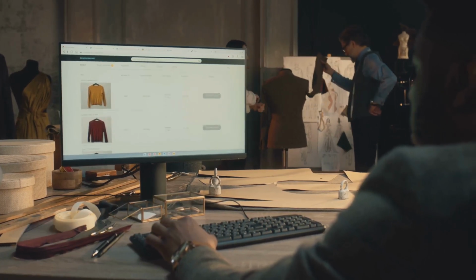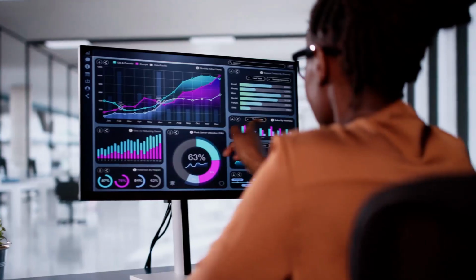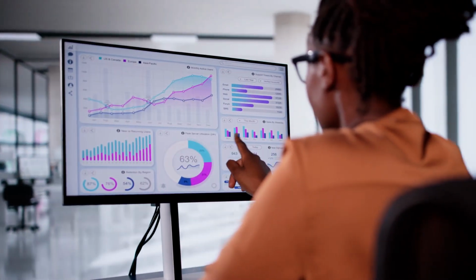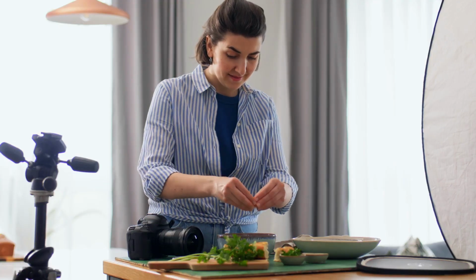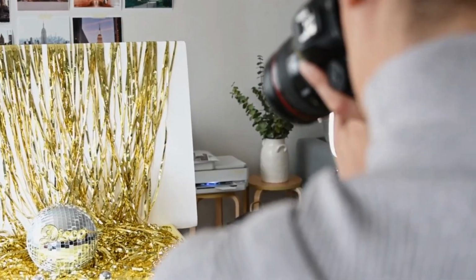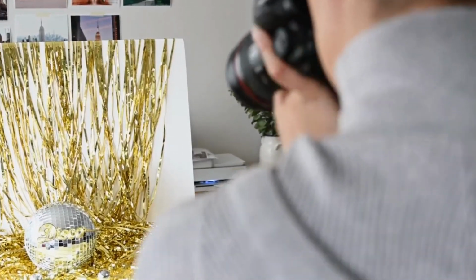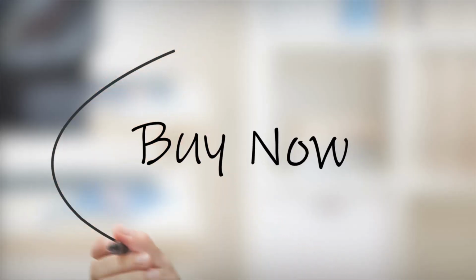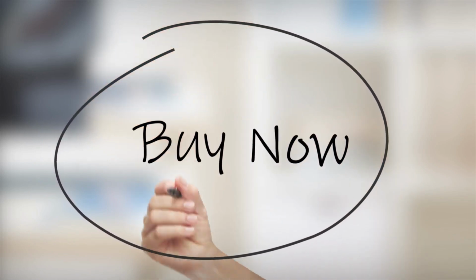Creating great A-plus content is just the first step. Now you need to optimize it for maximum impact. Here are a few tips. Use high-quality images. Images are key. Use clear professional photos that showcase your product. Write compelling headlines. Grab attention with headlines that highlight key benefits.